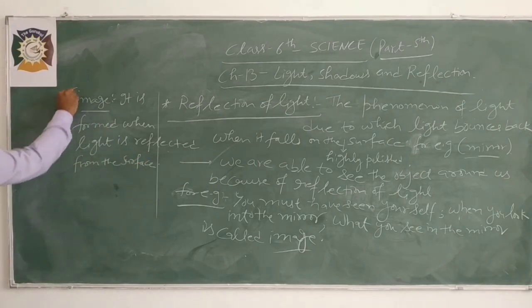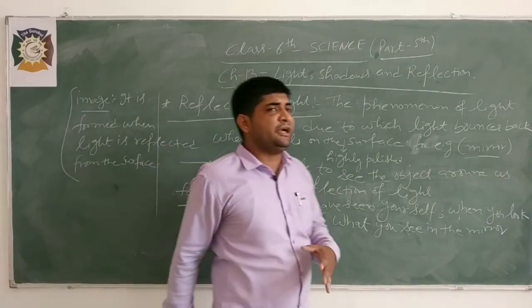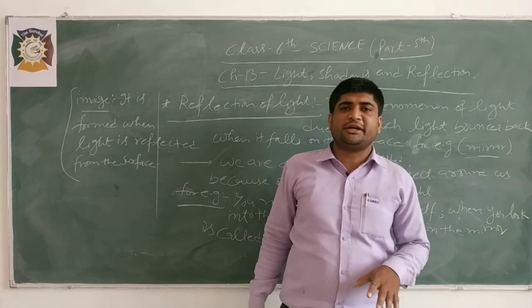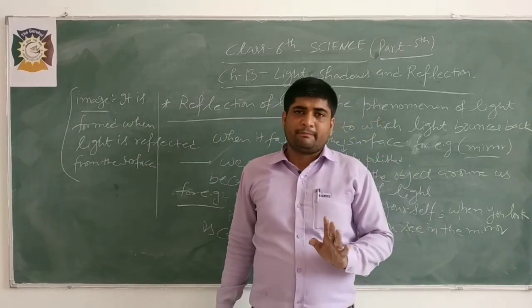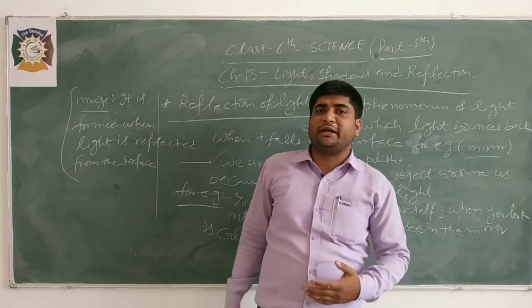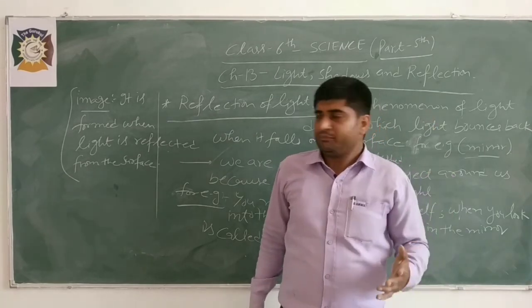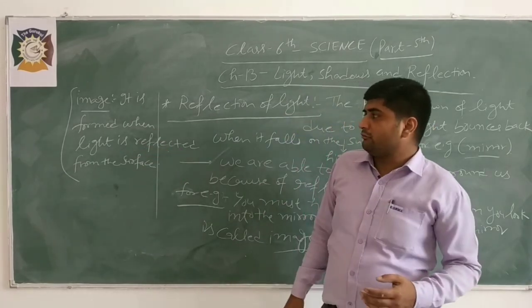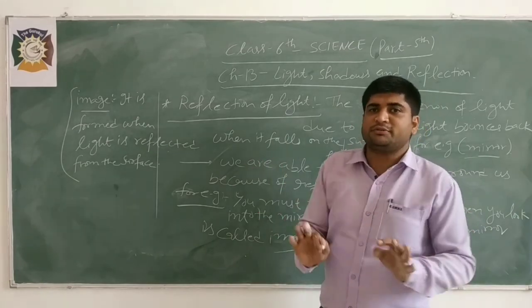Image is formed when light is reflected from the surface. Because we are standing in front of the mirror, we are the object. Suppose I am standing in front of the plane mirror, I am the object. Because of reflection of light, I will be able to see my image in the mirror.